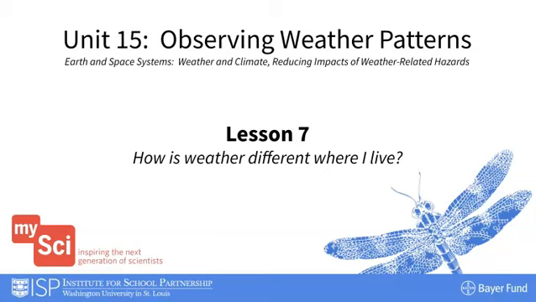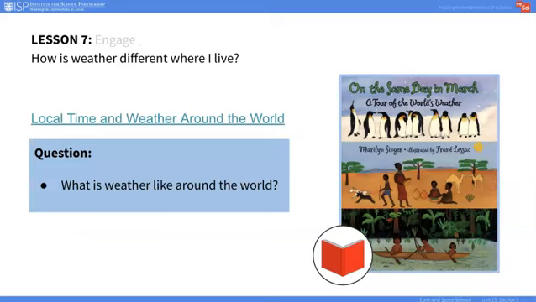They figure out that climate represents long-term patterns of weather data for a specific location on Earth. They also figure out that climates around the world can vary. In the engaged portion of this lesson, students will consider what the weather is like around the world.